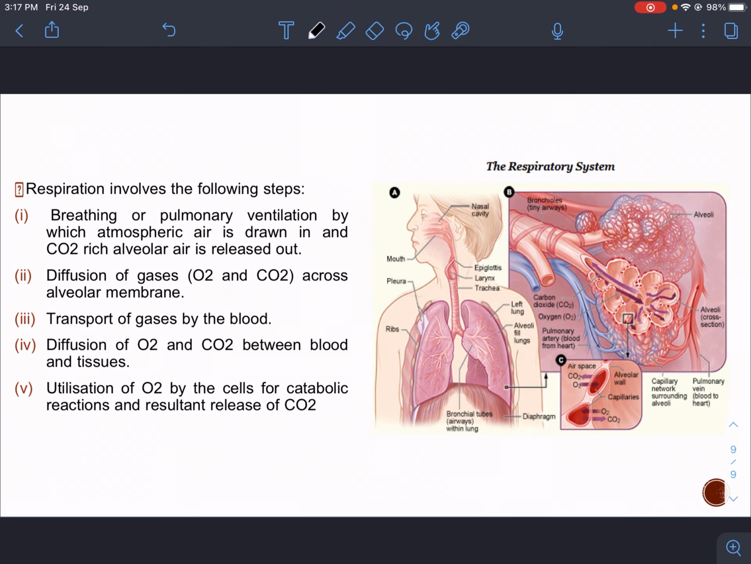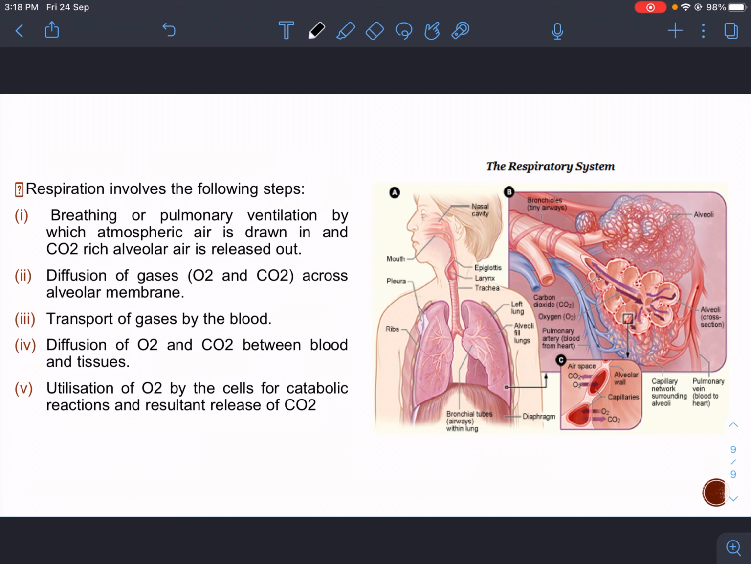Respiration involves the following steps. First of all, breathing or pulmonary ventilation, by which atmospheric air is drawn in and CO2 rich alveolar air is released out. So first of all, we will inhale and take in oxygen, and then we will release CO2 rich alveolar air, because right now the air present at the alveolar sac has a high amount of CO2. So we will release that CO2 and we will bring in air that is rich in oxygen.